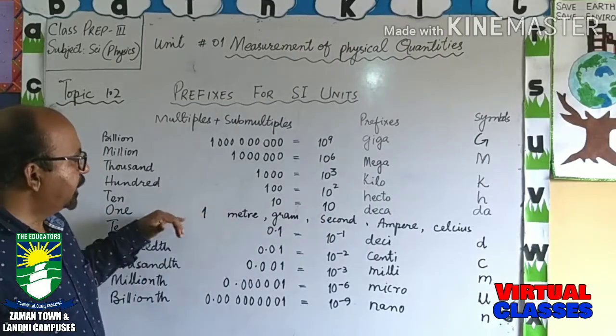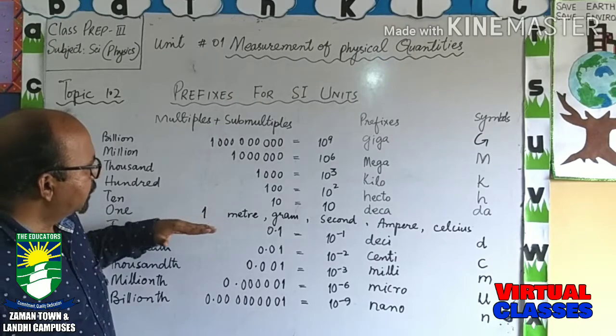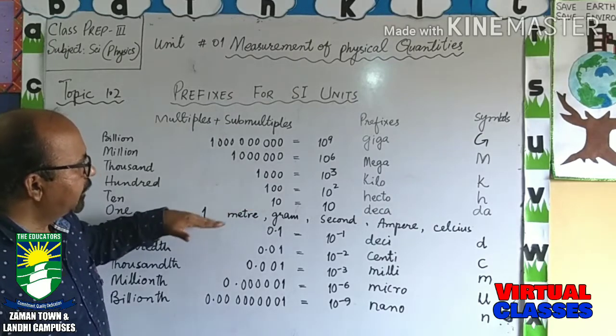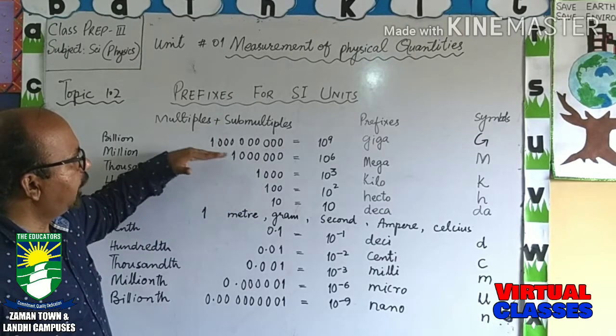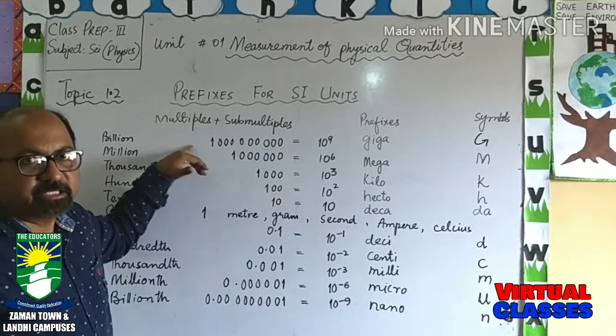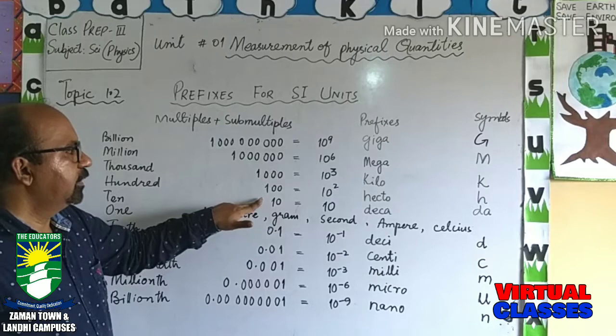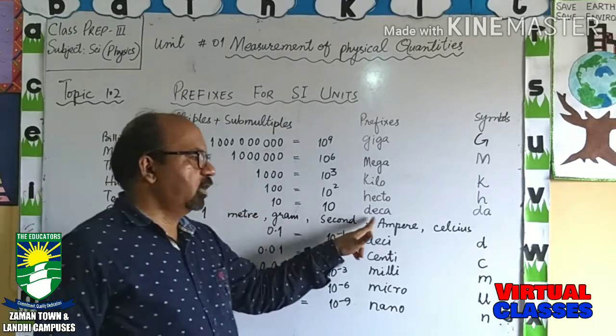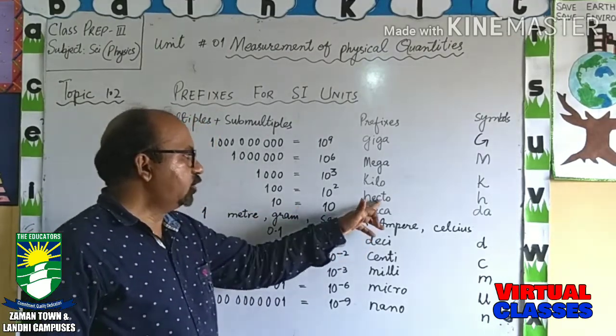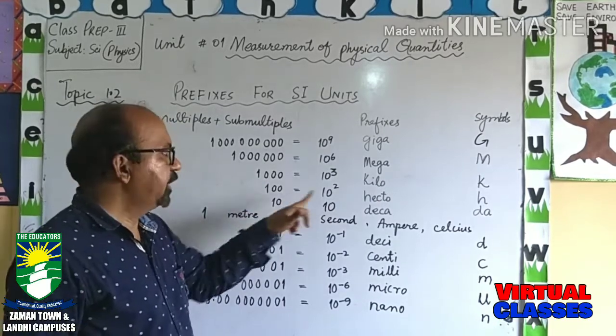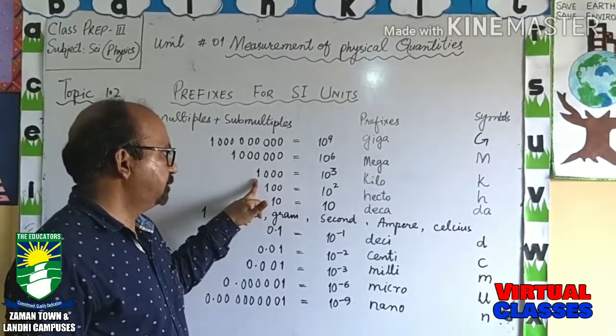Okay, then the values which are upper than 1 are going to increase, meaning these are greater quantities, like 10. 10 is for deca, hecto means 100, kilo means 1000.